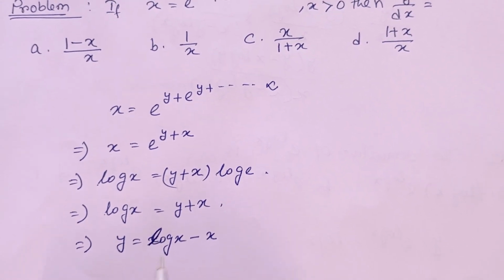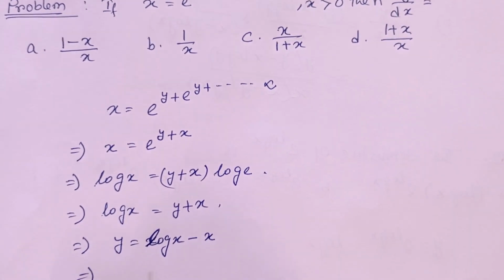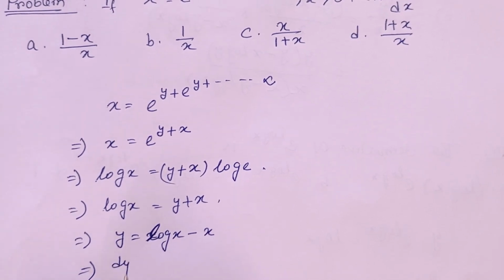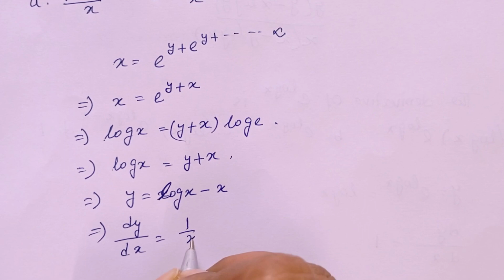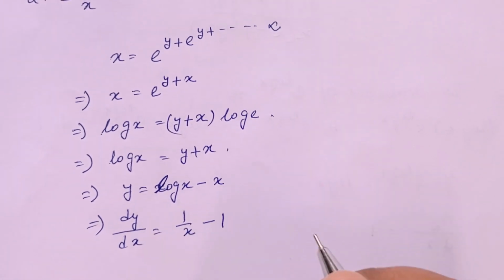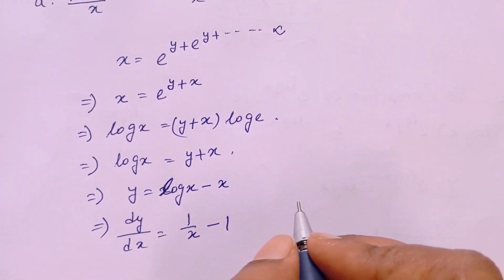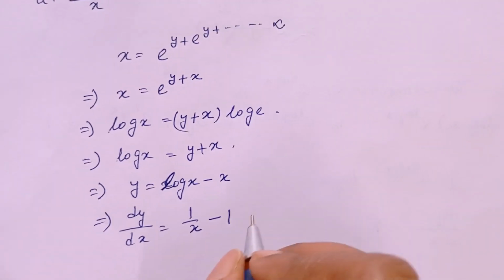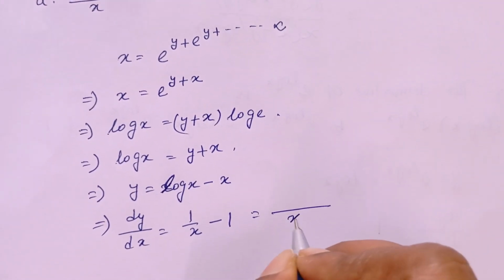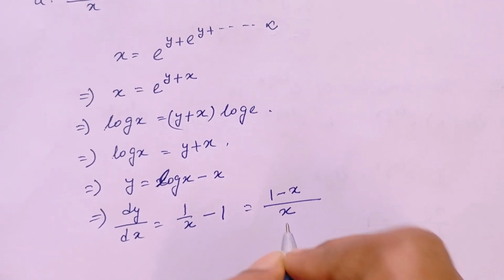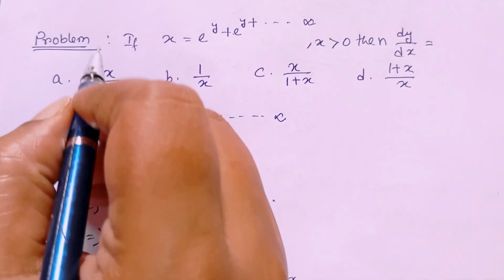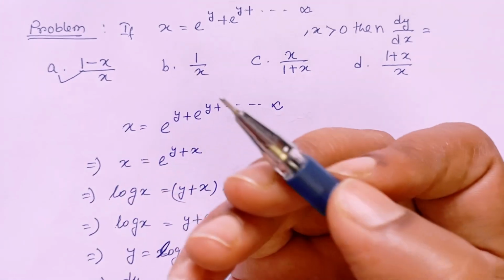This is log x. So dy by dx is equal to 1 by x minus 1. So that means (1 minus x) by x. So for this problem, option A is correct.